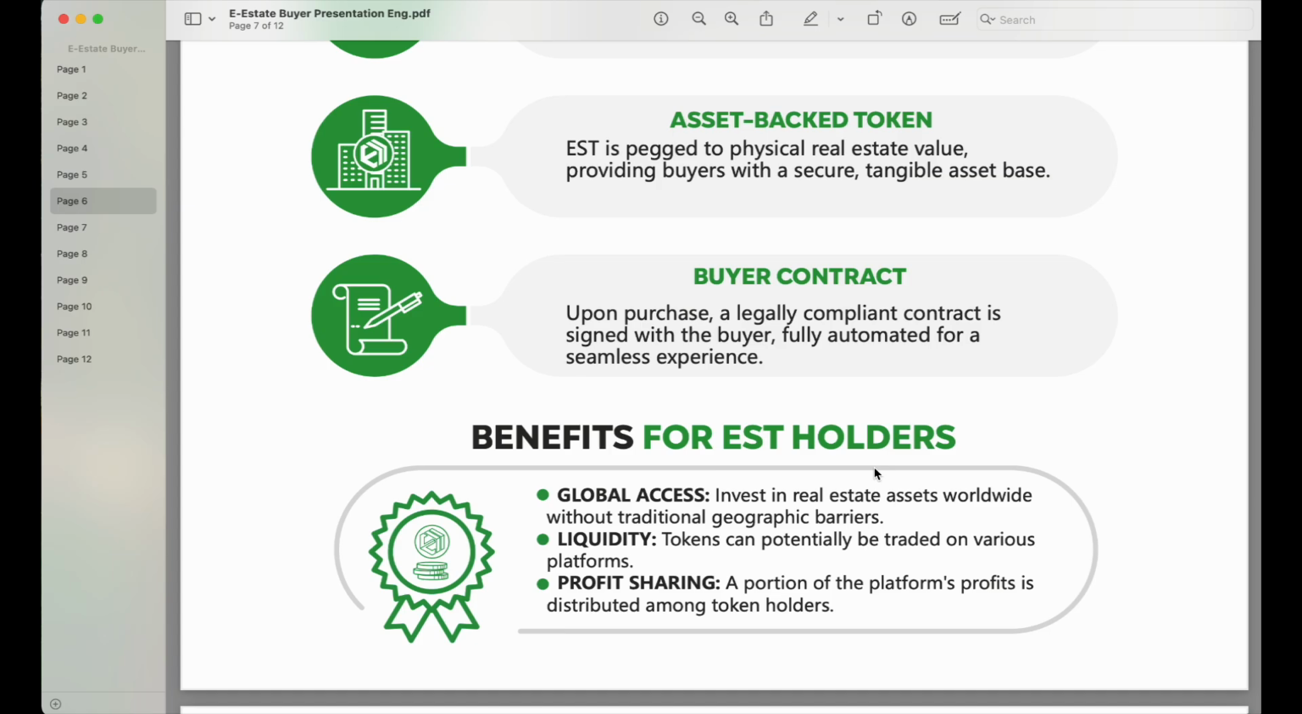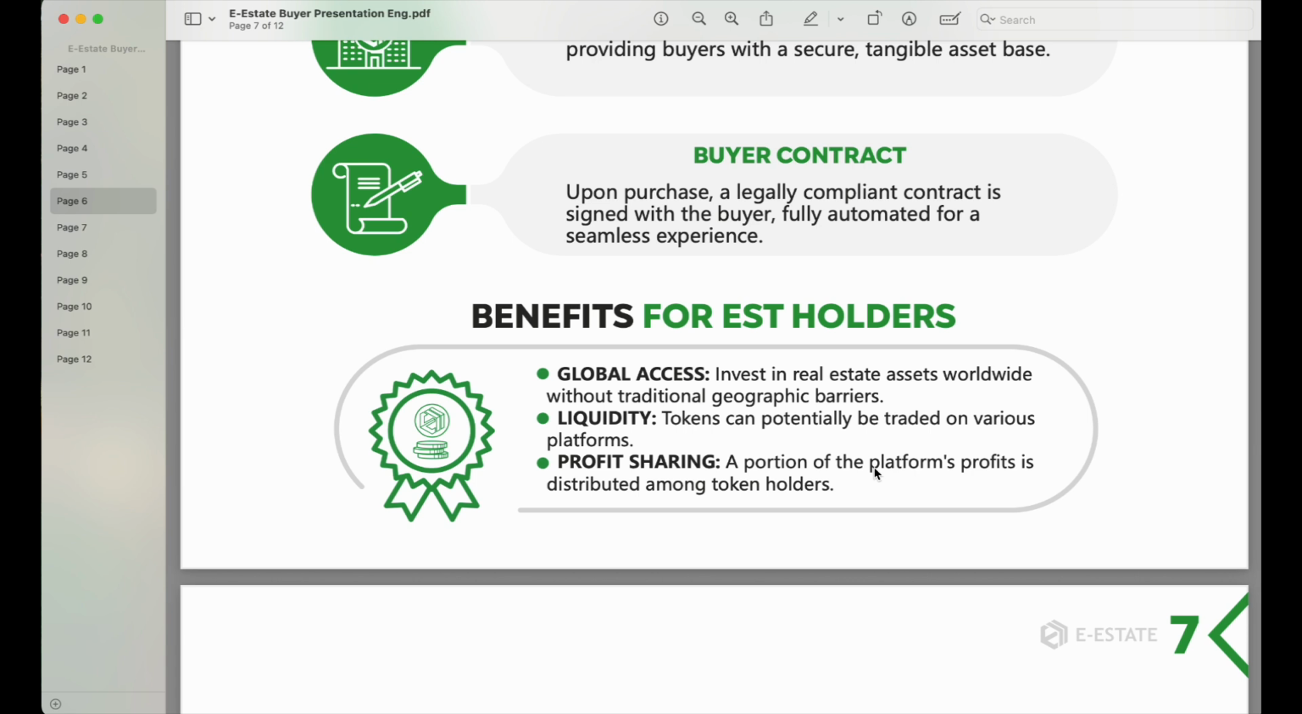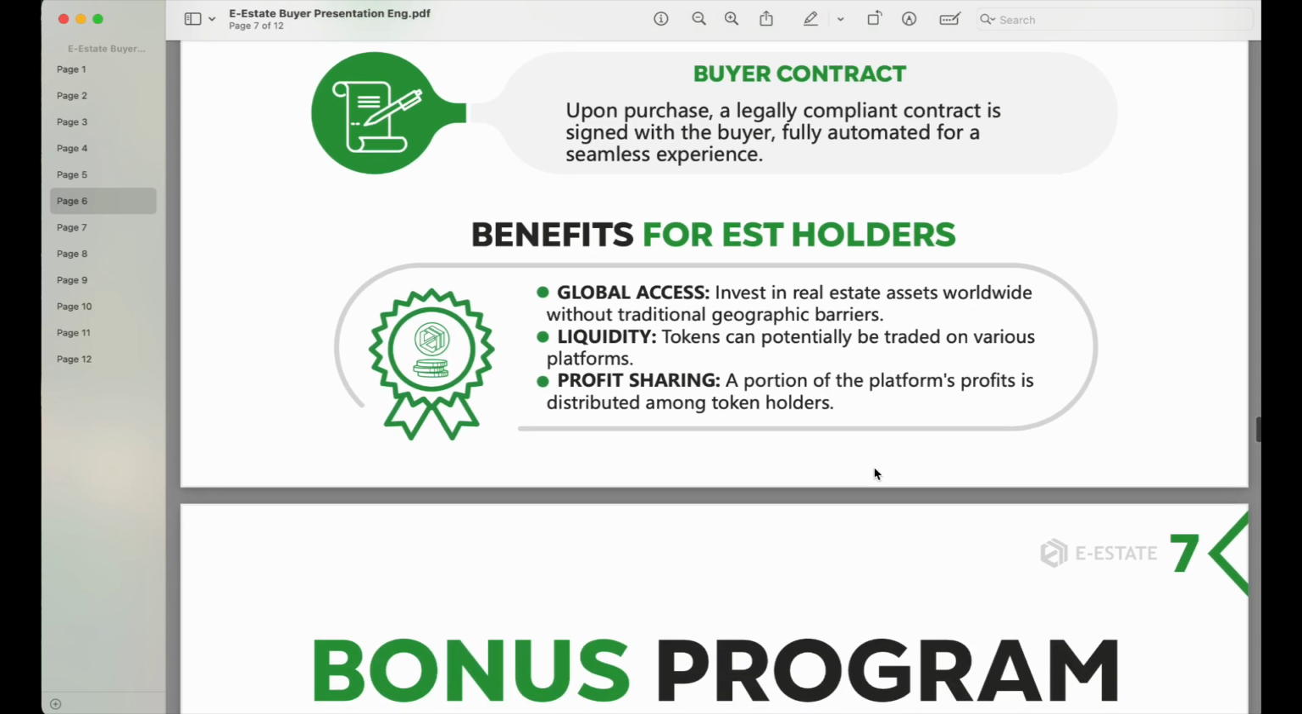Okay, so what are the benefits of EST holders? If you hold a token of this E-Estate platform, what are the benefits? So they have the global access, they have the liquidity, and they have the profit sharing. So now let's break it down. In terms of the global asset, you invest in a real estate asset worldwide without traditional geographic barriers. In terms of the liquidity, tokens can potentially be traded on various platforms. In terms of the profit sharing, a portion of the platform's profits is distributed among the token holders.